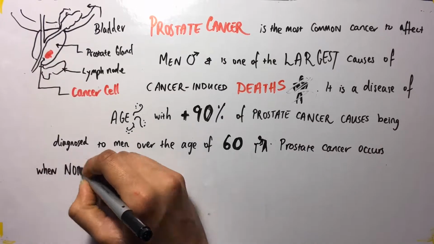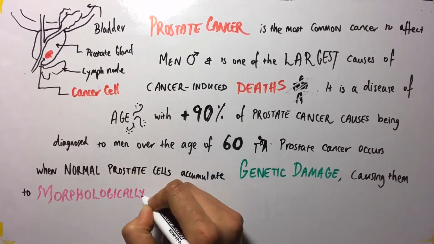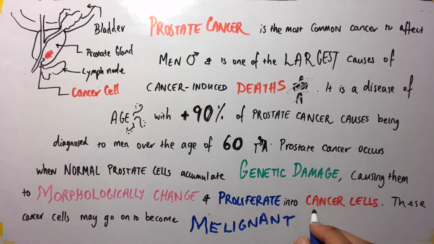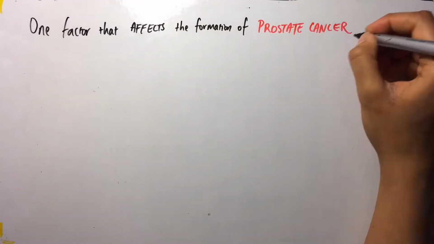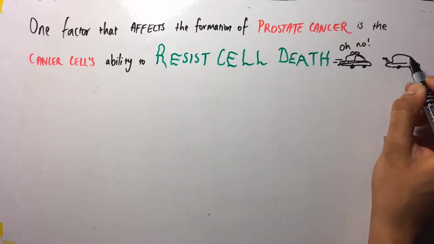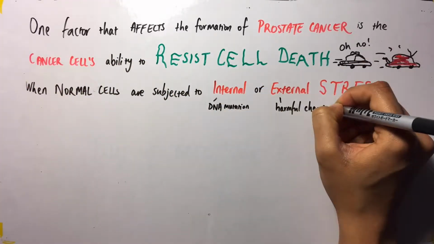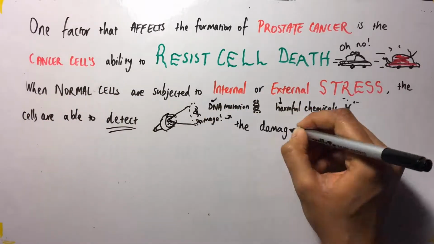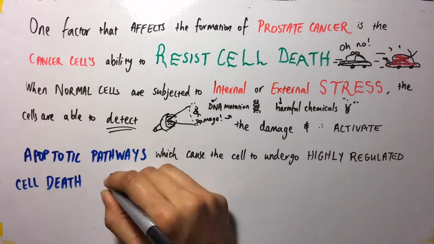Prostate cancer occurs when normal prostate cells accumulate genetic damage, causing them to morphologically change and proliferate into cancer cells. These cancer cells may go on to become malignant and affect distant organs. One factor that affects the formation of prostate cancer is the cancer cell's ability to resist cell death. When normal cells are subjected to internal or external stress, the cells are able to detect the damage and subsequently activate apoptotic pathways, which cause the cell to undergo highly regulated death.